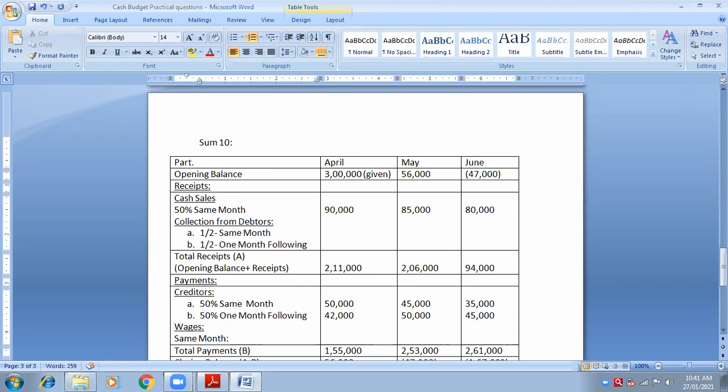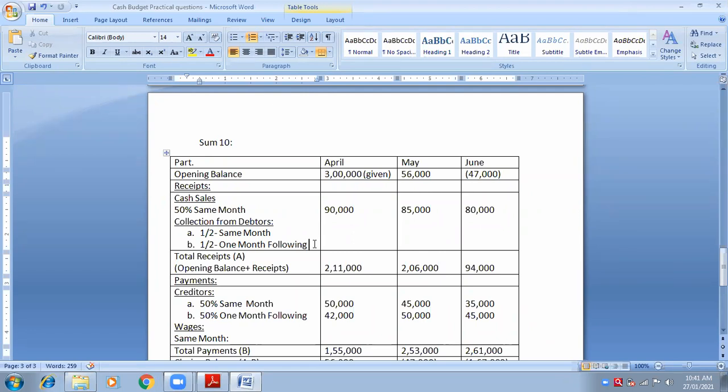Half means 50% only. If he says half month, he means half will be in same month, half will be 1 month following. This is what he means of half month. Is it clear? This much.